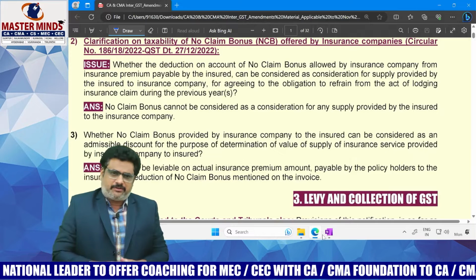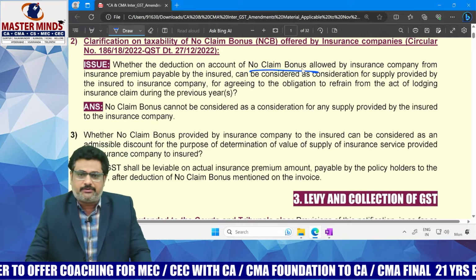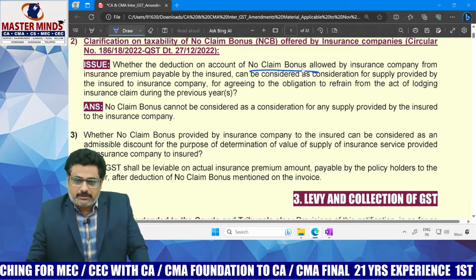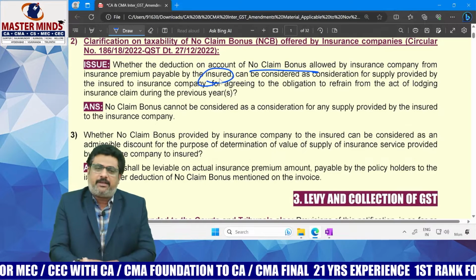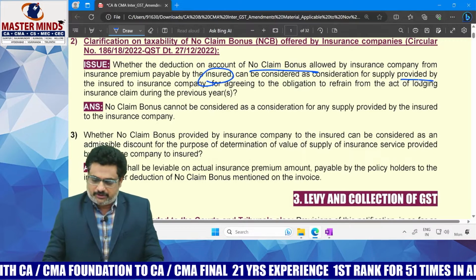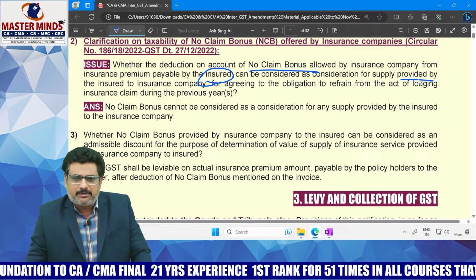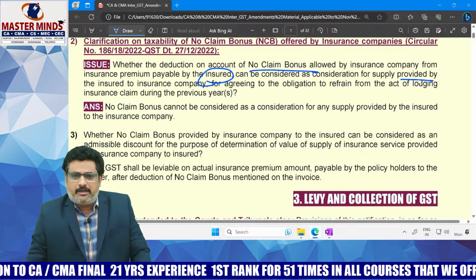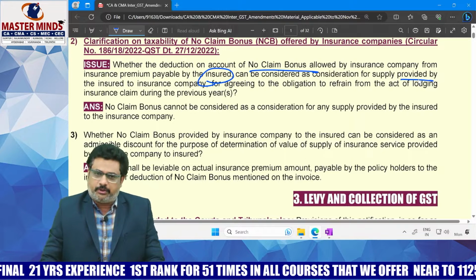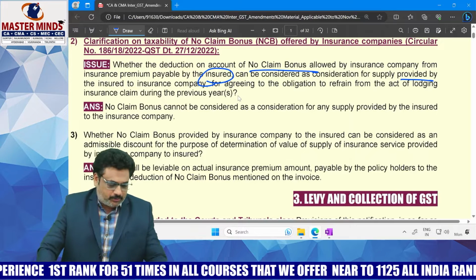Okay. The question here is whether the deduction on account of no claim bonus allowed by the insurance company from the insurance premium that is payable by the insured can be considered as consideration for the supply provided by the insured to the insurance company. Agreeing to an obligation to refrain from an act of lodging an insurance claim during the previous year is the question here. That is the thing we need to remember here.